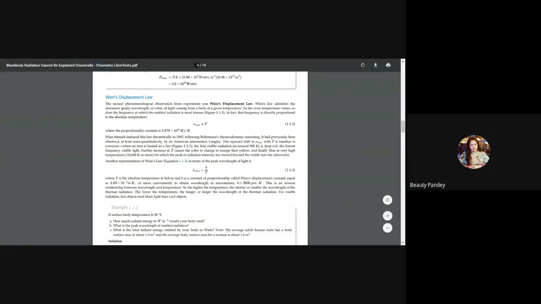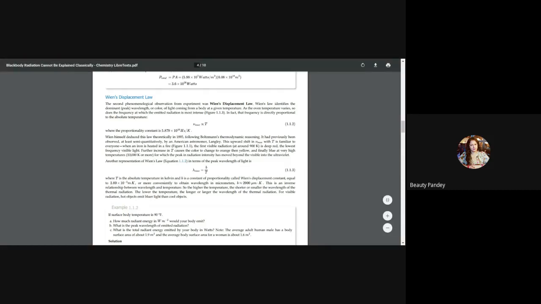So Wien's displacement law states that the frequency of the maximum radiation is directly proportional to the temperature, or the wavelength of the maximum emission is inversely proportional to the temperature. And here comes a constant, Wien's constant, given by 2.89 into 10 to the minus 3 meters per Kelvin. We will not talk in terms of frequency. In order to avoid confusion, we will just talk in terms of wavelength.